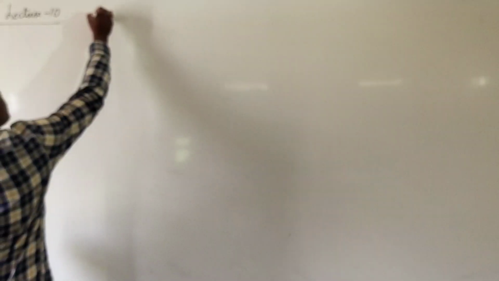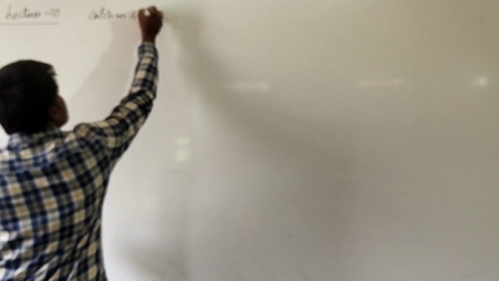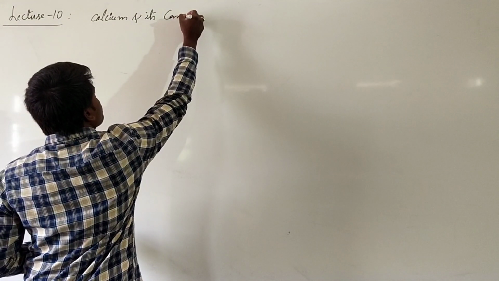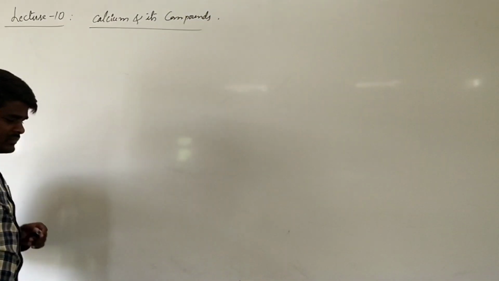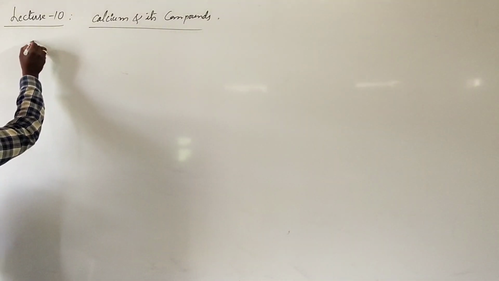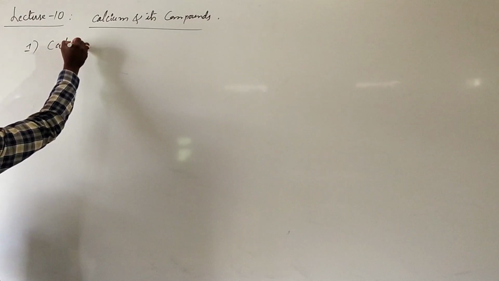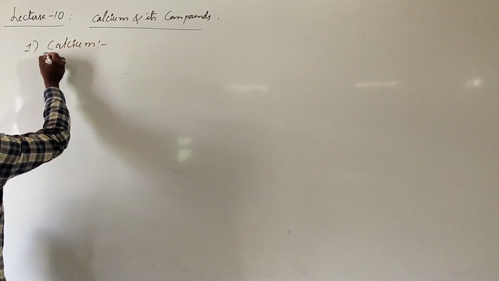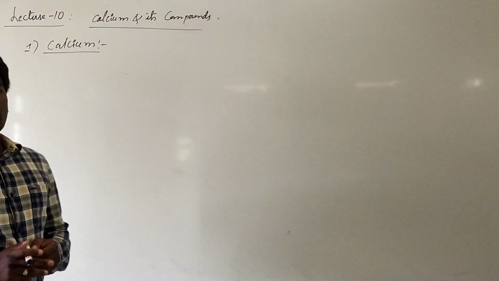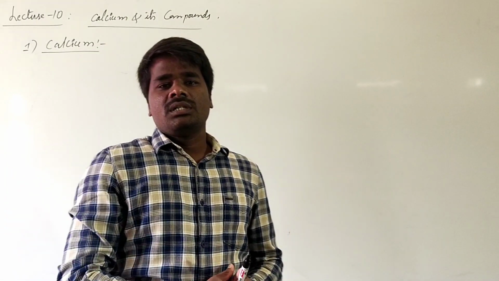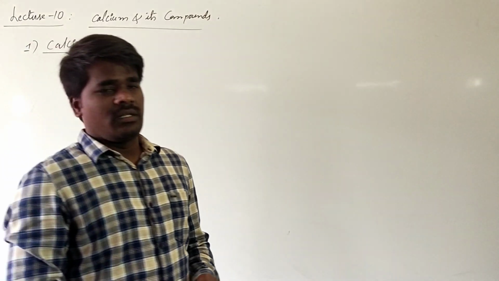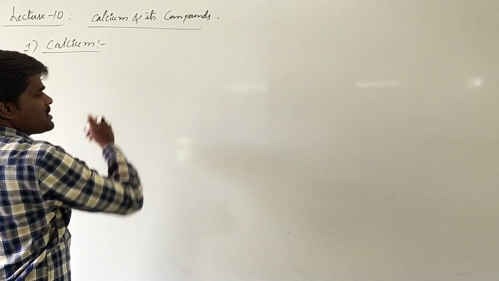That is calcium and its compounds. Some of the important compounds we will see. First of all, we are talking about calcium. As we know, calcium is the most abundant element of the alkaline earth metals.